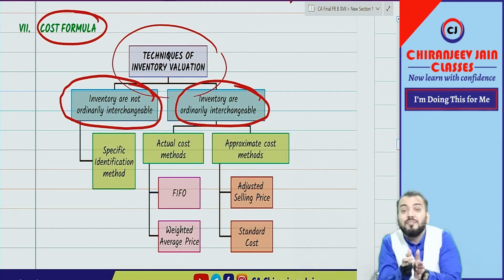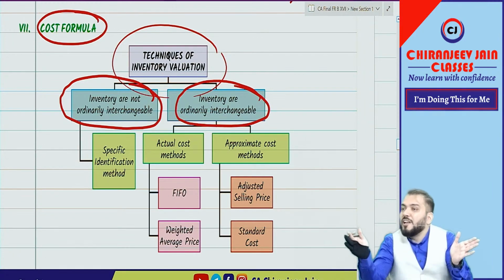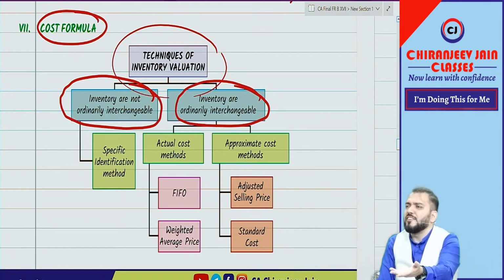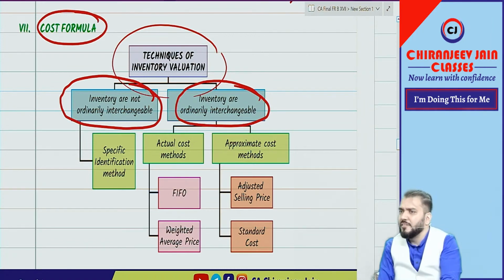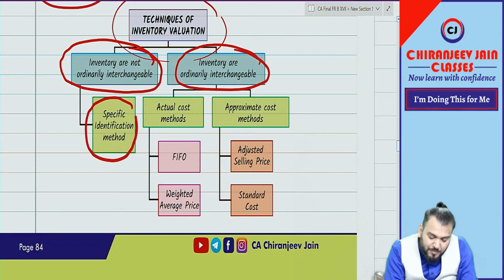Therefore, we cannot apply weighted average; we can't say the cost price will be a weighted average. Similarly, in furniture manufacturing, each piece will be different as per specification, so we can't do average costing there. Therefore, we use the specific identification method.